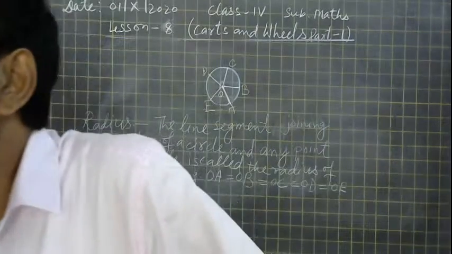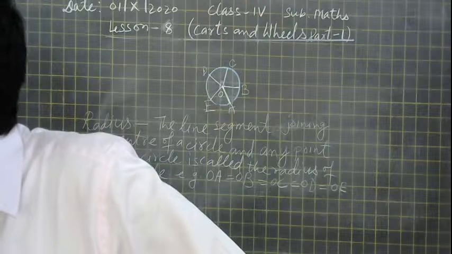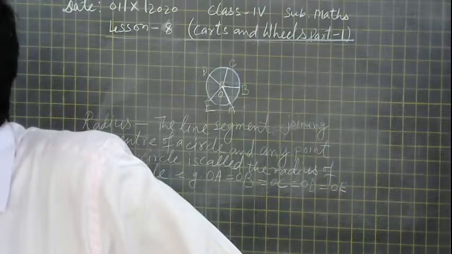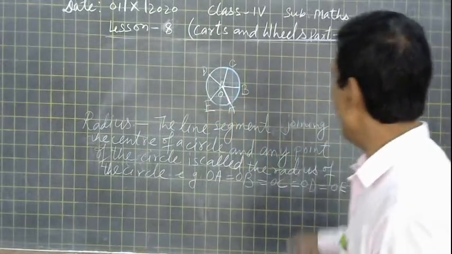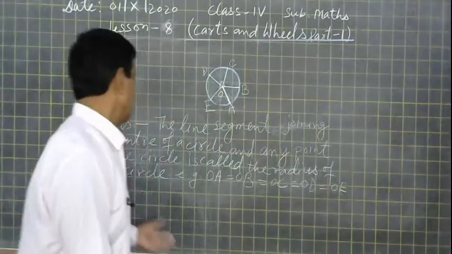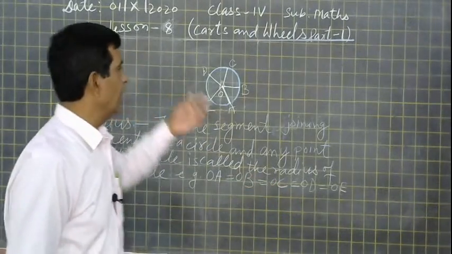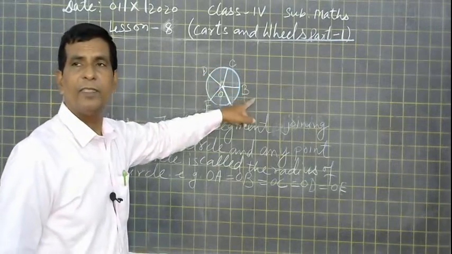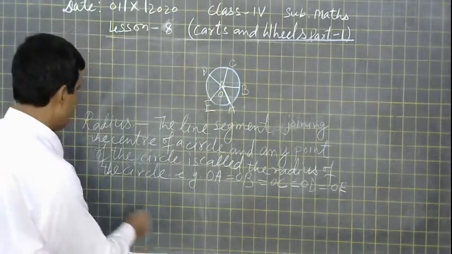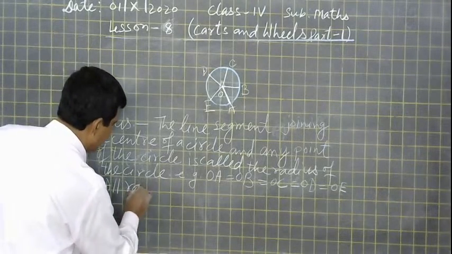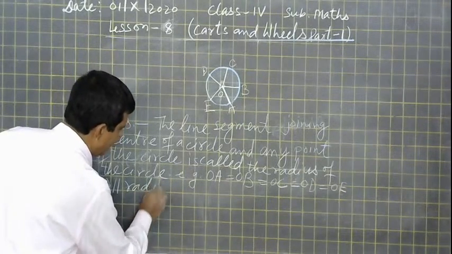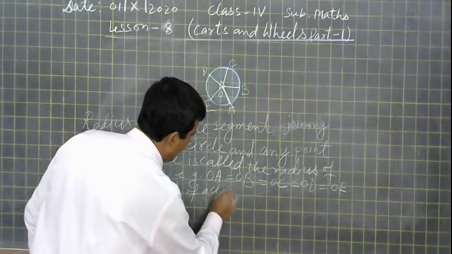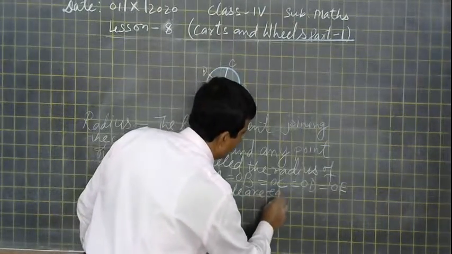But I am asking why we are writing equal to. Yes, very good. Swati is saying that because the length of each line is the same. It means all radii are equal. From the center, each point of the circle is at an equal distance. Radii is the plural form of radius. All radii of a circle are equal.